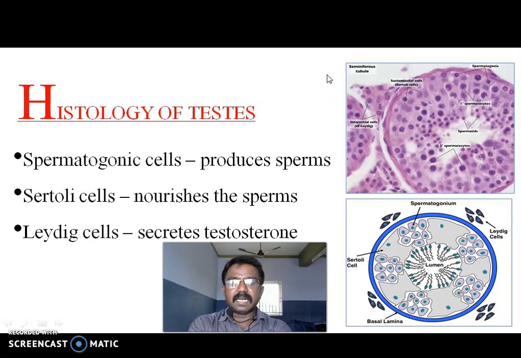Next, histology of the testis. Spermatogonia produce sperms. Spermatogonia are present in the male testes. This is the primary site of sperm production. Sertoli cells nourish the sperms. Leydig cells are very important cells. The Leydig cells secrete testosterone. Testosterone is a steroidal hormone, the male sex hormone. The sex hormones are involved in the production of sperm, right?